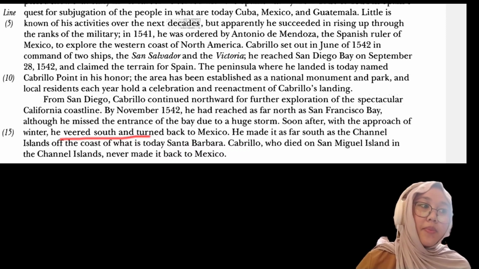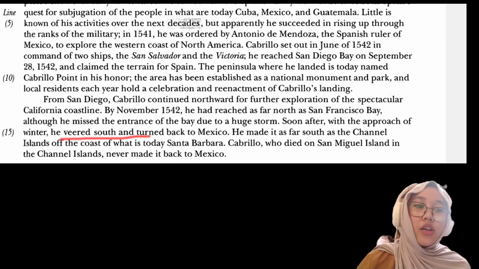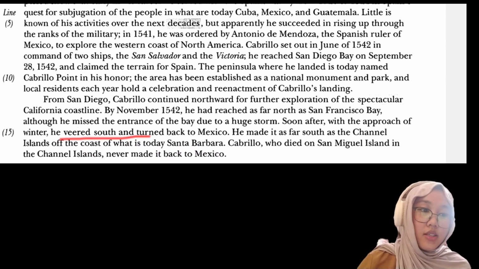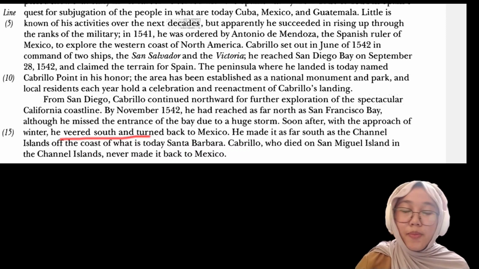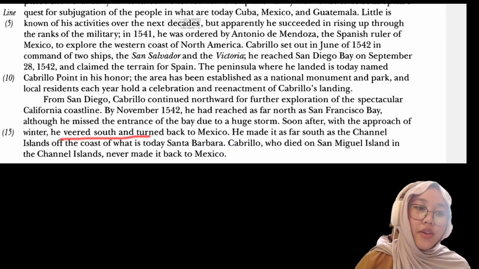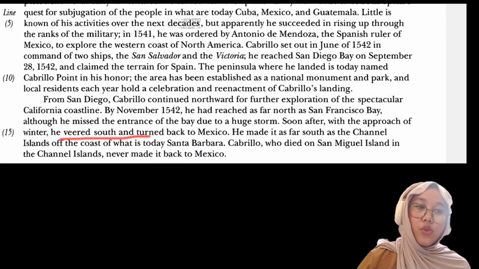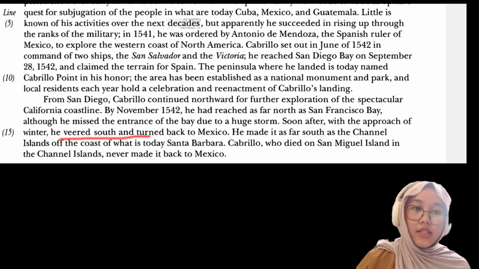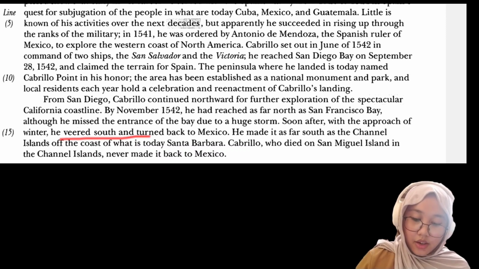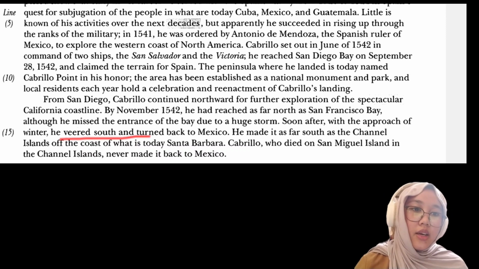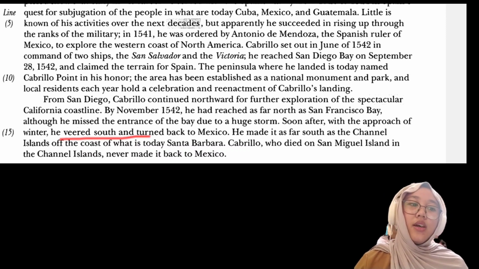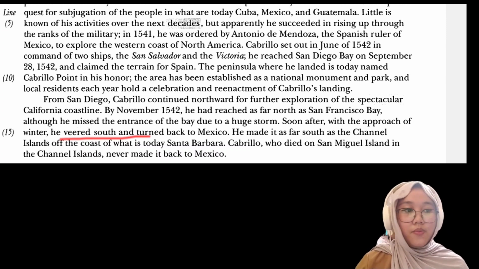Soon after, with the approach of winter, he veered south and turned back to Mexico. Okay, according to my explanation and in my opinion, veer is closest in meaning to turned back, because it means he changed direction suddenly from the south and turned back to Mexico.